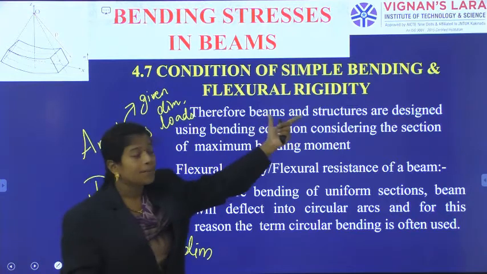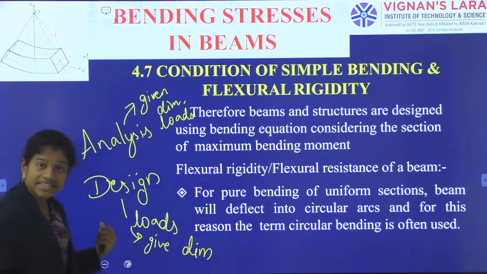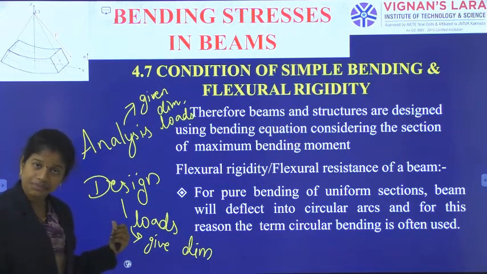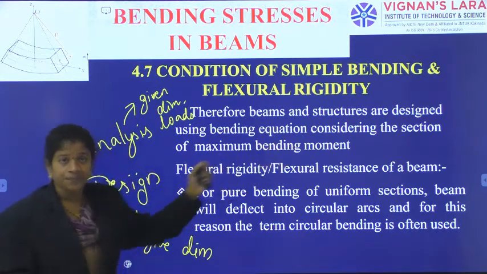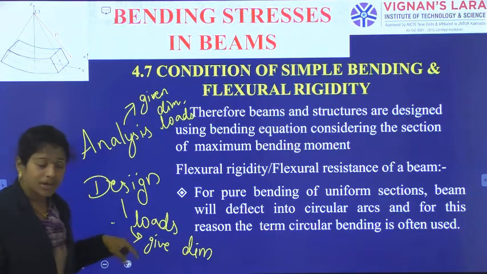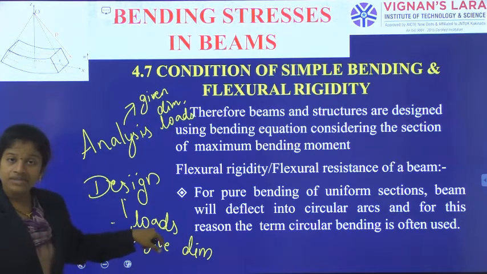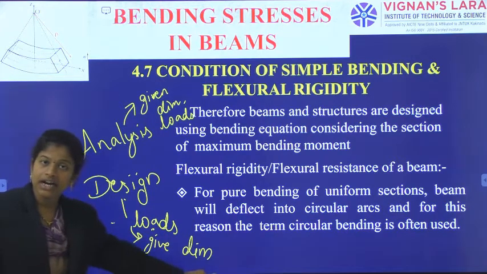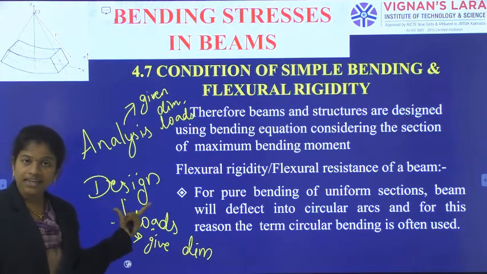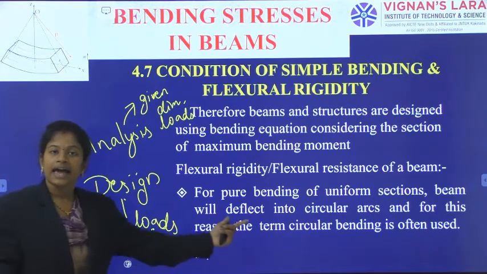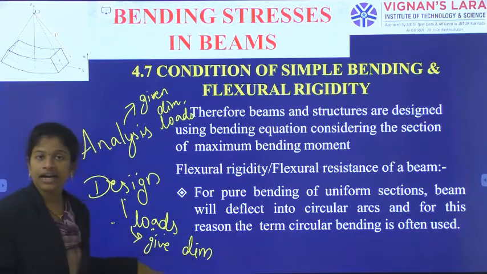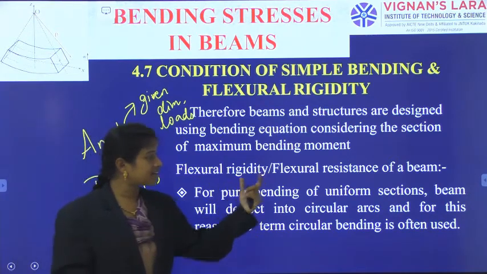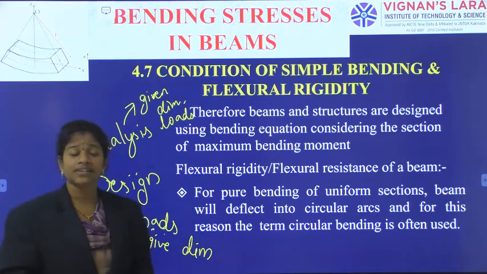Therefore, beams and structures are designed using the bending equation, considering the beam's maximum bending moment. So for the maximum bending moment of the load, we give the dimensions. For designing for the loads and having the maximum bending moment, with that maximum bending moment answer, I will give the dimension. Flexural rigidity. So what is this flexural rigidity or flexural resistance?